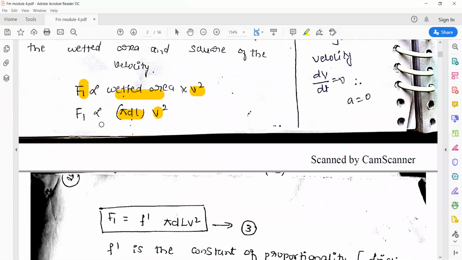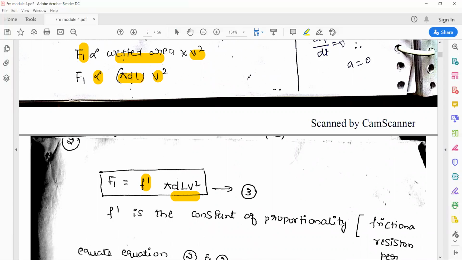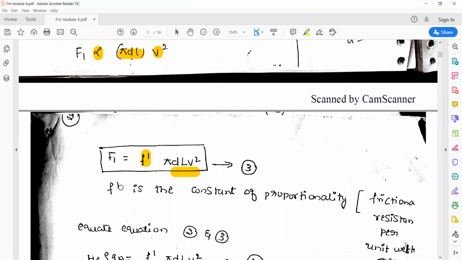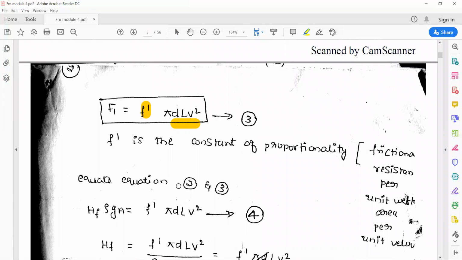To remove the proportionality symbol, a proportionality constant has been given, denoted by f dash. So F1 is equal to f dash into pi dl v square. Where f dash is the proportionality constant, that is actually the frictional resistance per unit wetted area per unit velocity squared.